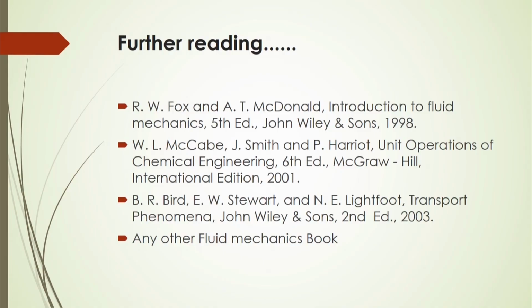So, we have discussed the continuity equation in 1 dimension, 2 dimensions, 3 dimensions, and also how to derive the continuity equation in all directions, and how we can calculate the velocity distribution in either direction with an example.